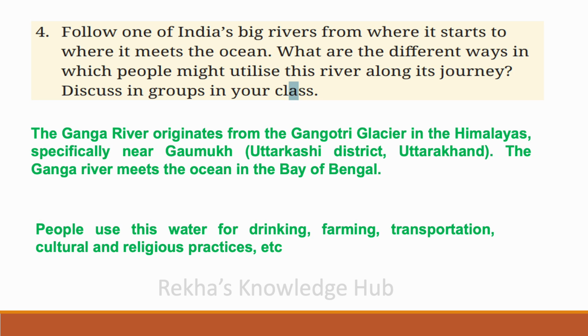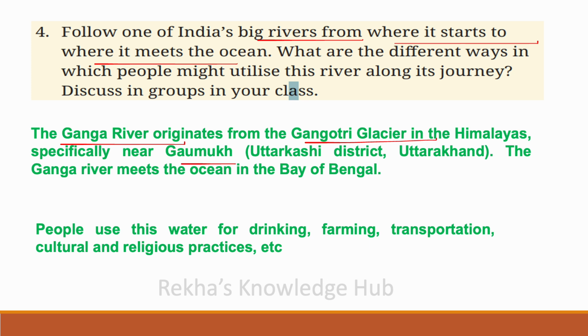Follow one of India's big rivers from where it starts to where it meets the ocean. So, we will consider our Ganga river. The Ganga river originates from the Gangotri glacier in the Himalayas, specifically near Gomukh.